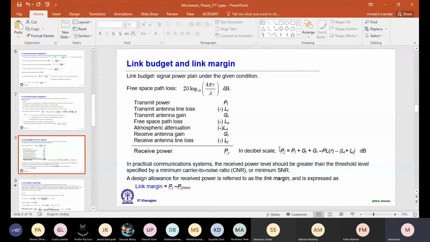Someone is speaking from free space, over an open field. Someone is speaking from inside a room at 1 kilometer. So if I consider all these different situations, then from the system point of view, let's say I need at least minus 80 dBm of power at the receiver to decode the signal, minus 80 dBm of power.